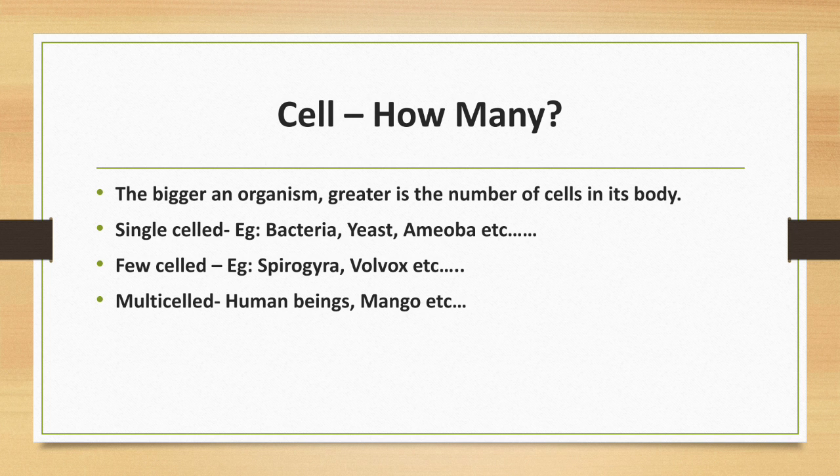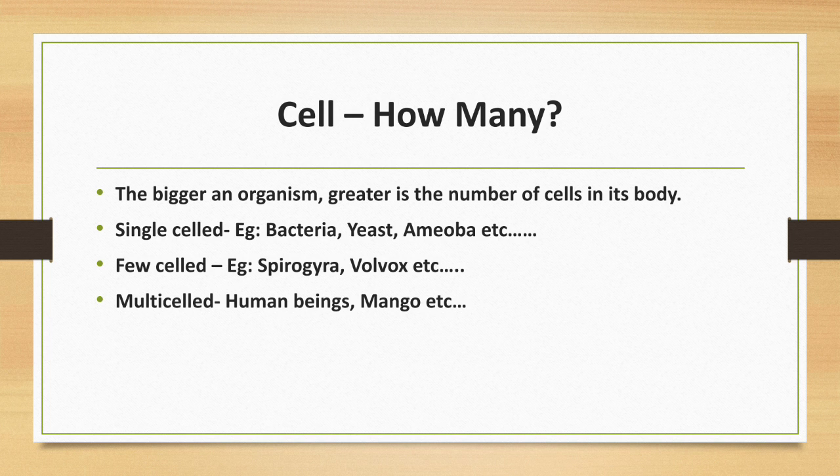Second one, few-celled. That means some animals or plants are made up of a fewer number of cells. It may be around 100 to 1000 cells present in its body. Example: Spirogyra, Volvox. Third one, multi-celled organisms.